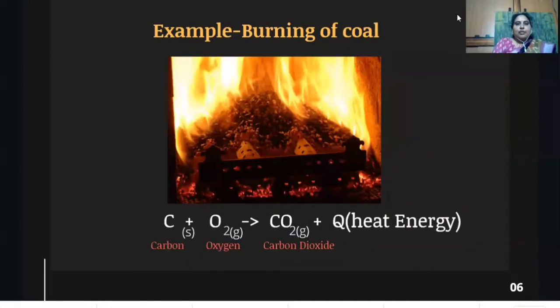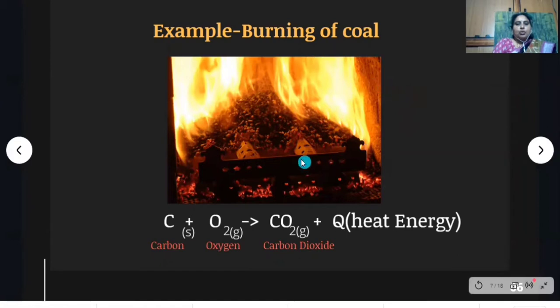Let us see one more example, that is burning of coal. When coal is burnt in oxygen, it produces carbon dioxide and heat energy is liberated. See here, carbon means nothing but coal. When burnt in oxygen it produces carbon dioxide and heat energy is liberated. So here also carbon and oxygen, which are different atoms of different elements, combine to form a single product.